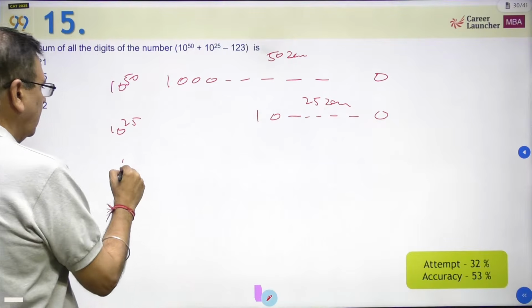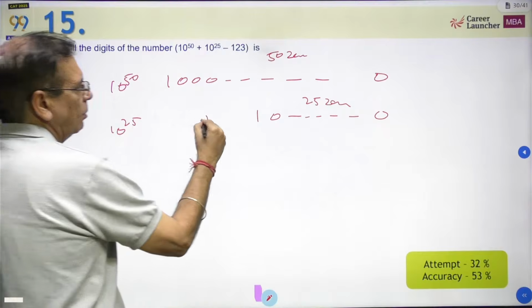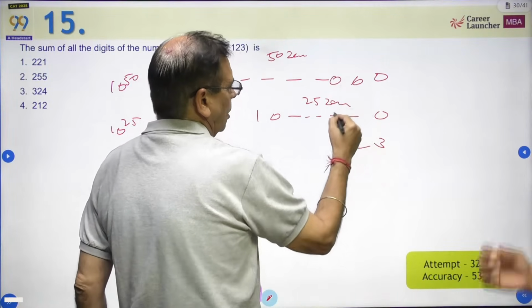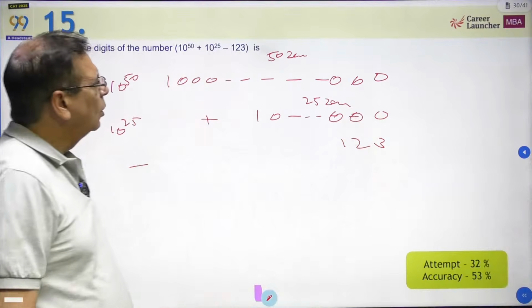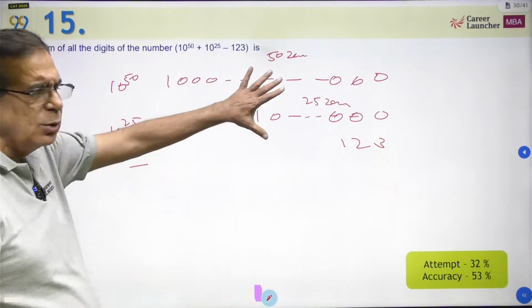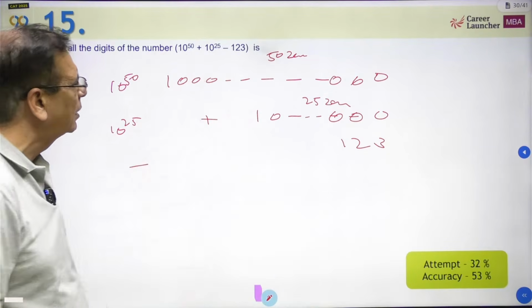And then you have 123. Okay, so this plus this minus 123. यही आएगा ना. तो छोटा नंबर ट्राई कर लो. इसको कई तरीके करने के, but if you are getting stuck and you don't understand this, you could easily do what I'm saying: just try out for the smaller number.